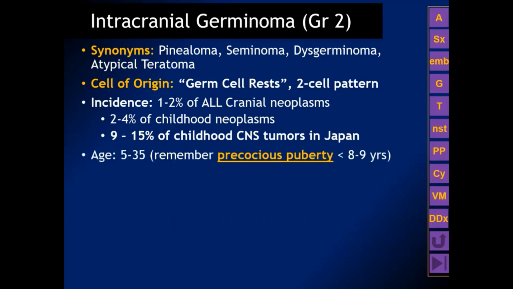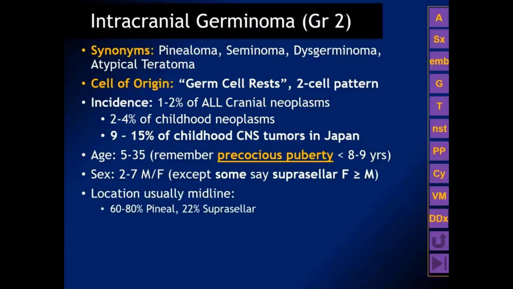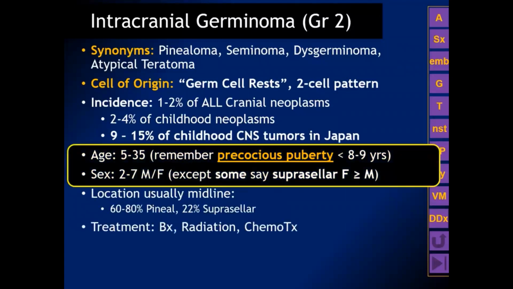You want to remember that one of the presenting signs and symptoms is precocious puberty, which means the patients have to be prepubertal, so the patients tend to be relatively young. Some people say that the suprasellar germ cell tumors have a female predilection versus the strong male predilection seen for pineal region germinomas. And again, this tumor is usually in the midline, most commonly in the quadrigeminal plate cistern.